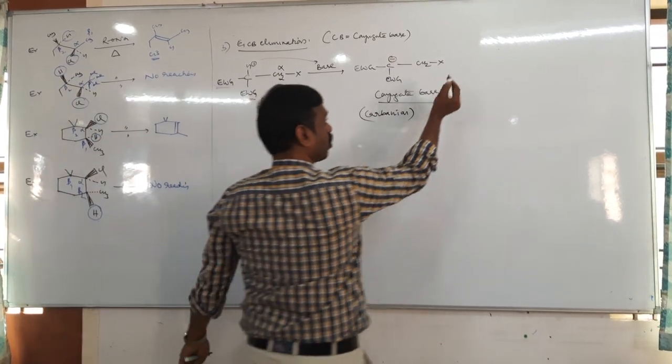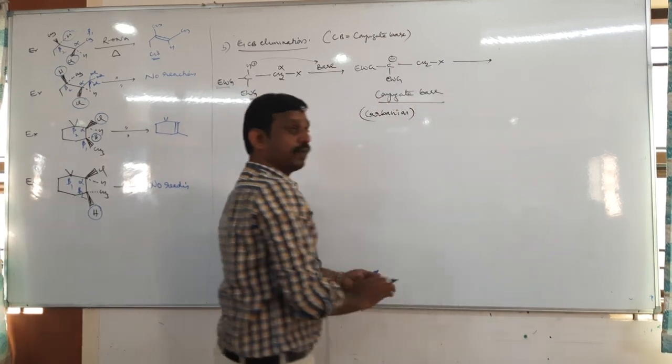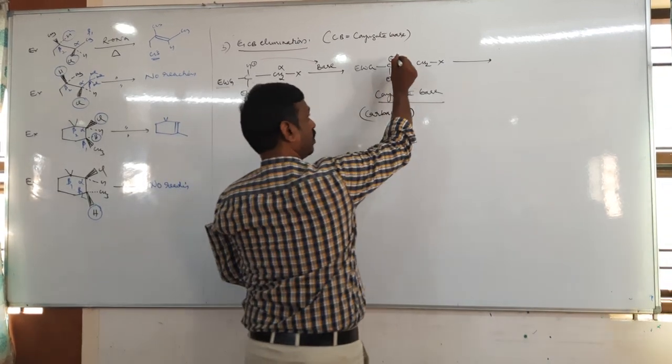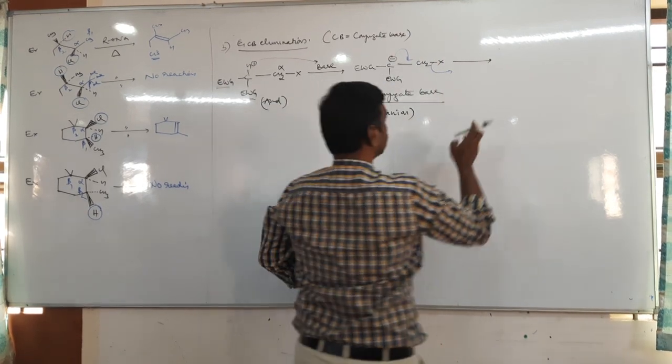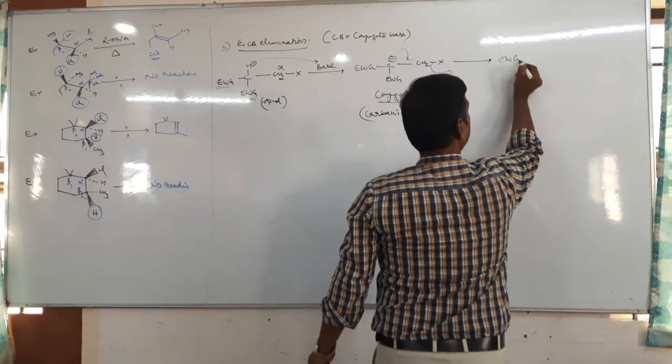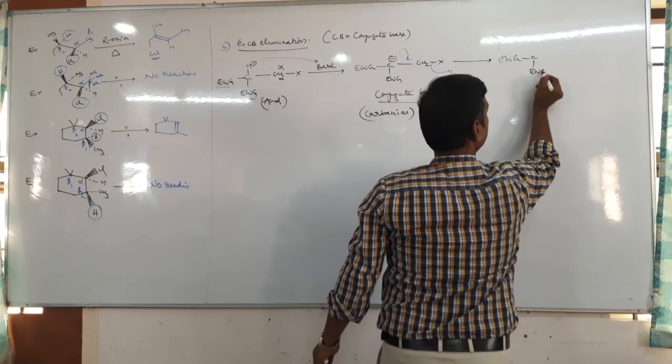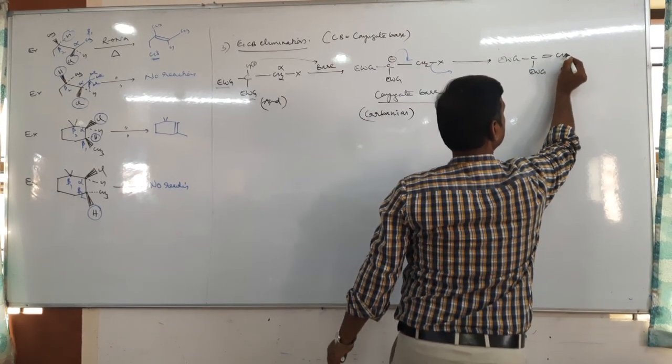Now tell me, this conjugate base is unstable, so what happens now? This negative charge forms the pi bond and the halogen will come out. So therefore, electron withdrawing group, double bond CH2.